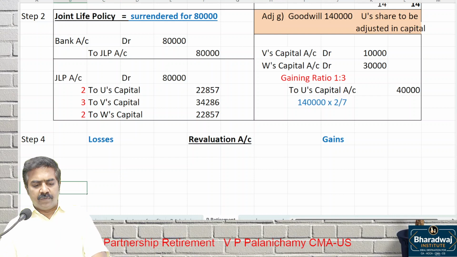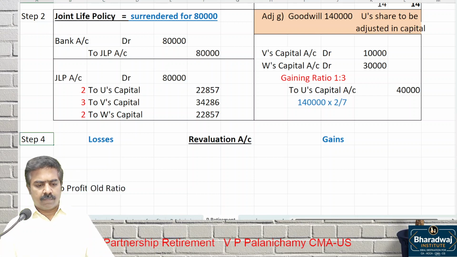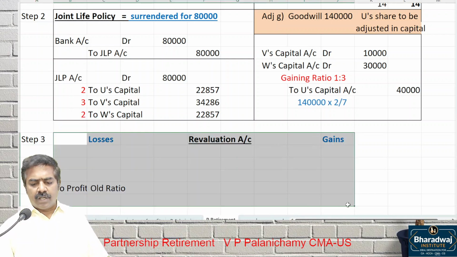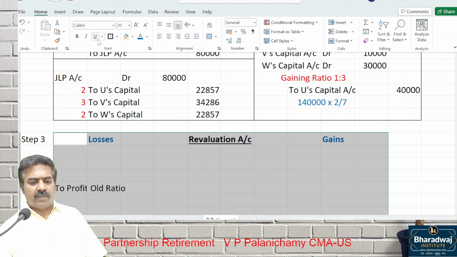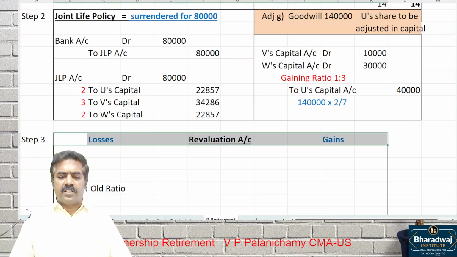That profit, what will you do? The profit will be shared in the old ratio amongst all partners. This is not new, same as admission of a partner. Record the gains and losses. Transfer the profit to all partners in which ratio? Old ratio.